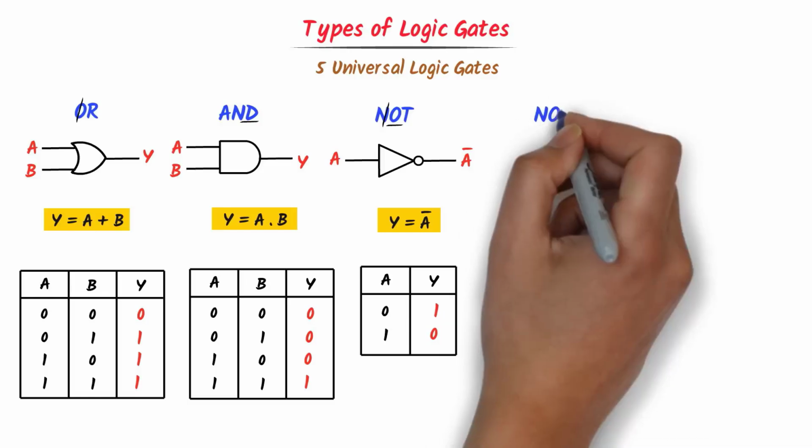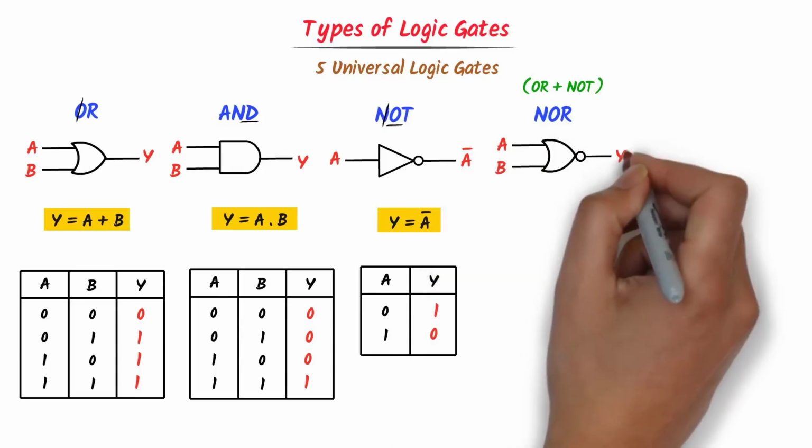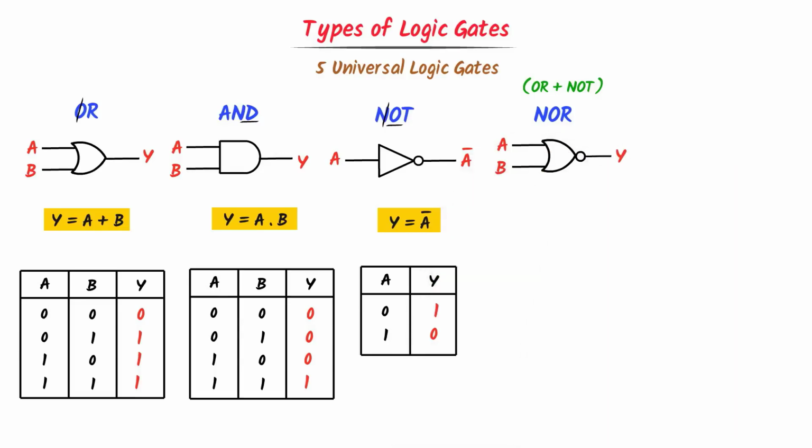Now the fourth gate is NOR gate. We take NOT gate and OR gate to form NOR gate. Here I draw OR gate and I just put only a small circle in front of it. This is the NOR gate. Now listen carefully. The OR gate will add the inputs A and B and the NOT gate will inverse it. So I write Y is equal to A plus B, then I put a bar on it, because NOT gate inverses it.